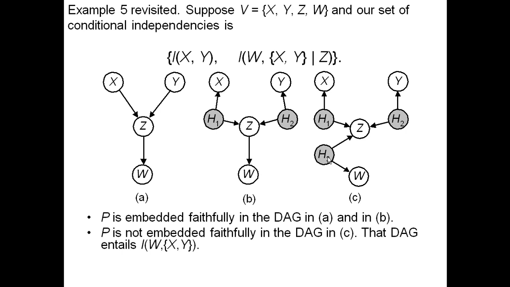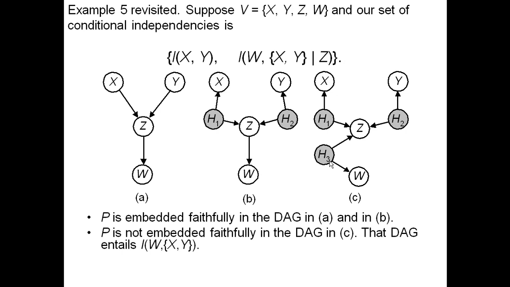But P is not embedded faithfully in this DAG. I can't make this a hidden variable. Because if I make this a hidden variable, I've got these two, it's called a head-to-head meeting. These two are independent, which means W is independent of H, which means W is independent of X. And that's not true.